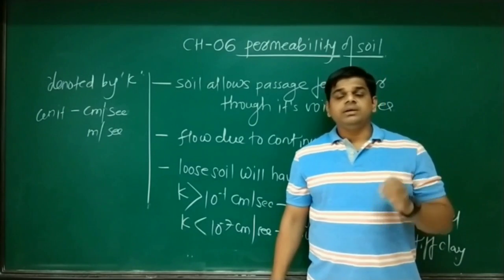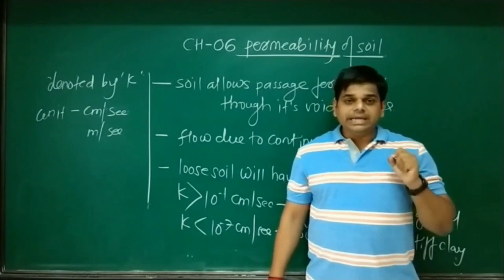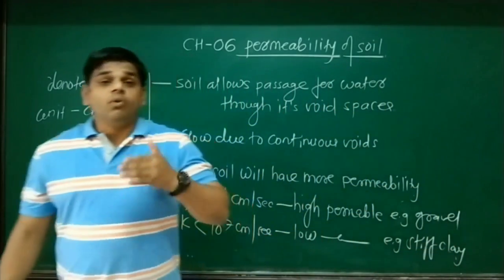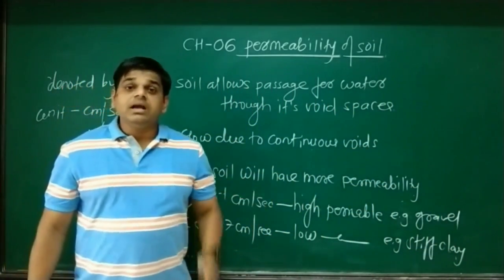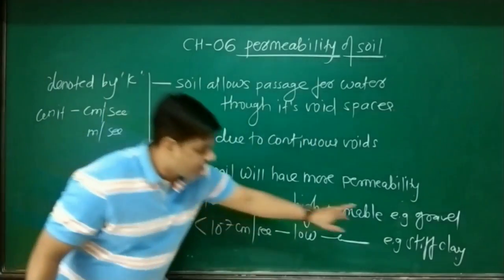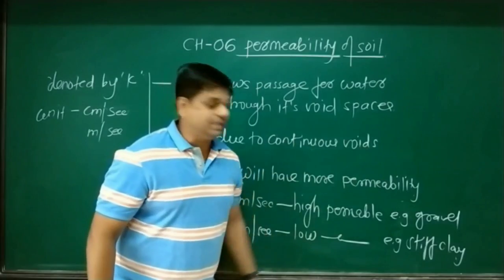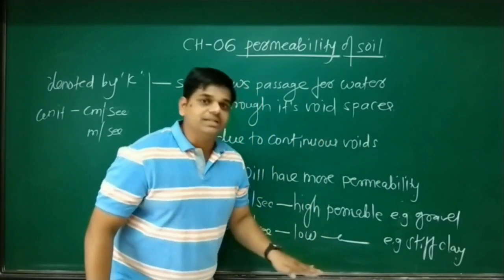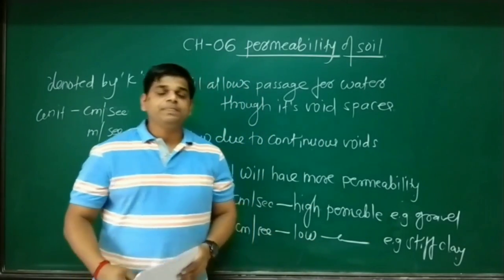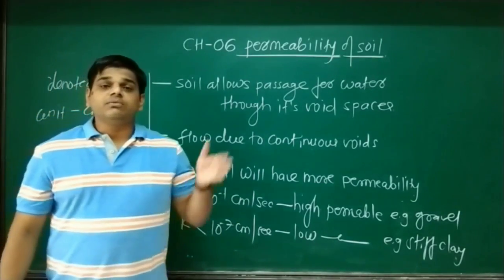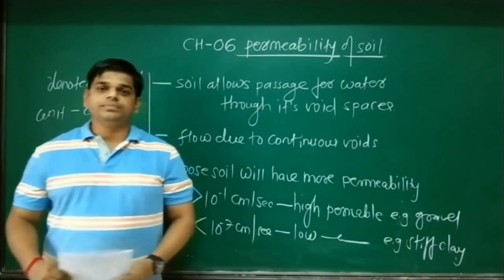But for the time being, permeability value increases with increase in size of particle. More is the size of particle, higher is the permeability. Gravel has more size, having higher permeability. Clay has lower size, having low permeability. Okay. Now move to the next part in permeability, that is flow condition in a soil.